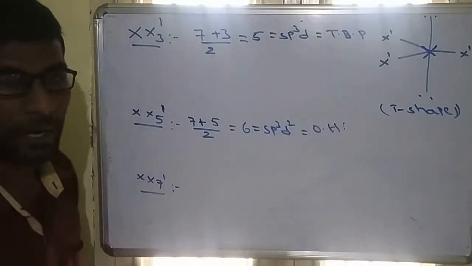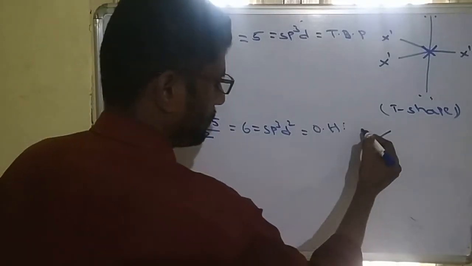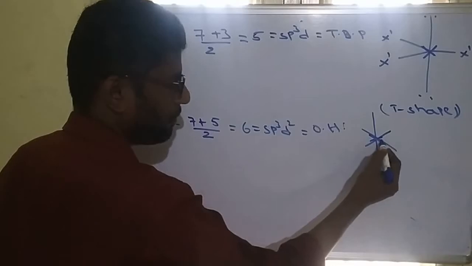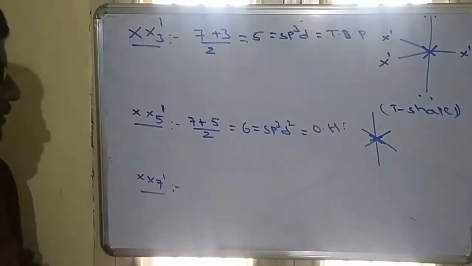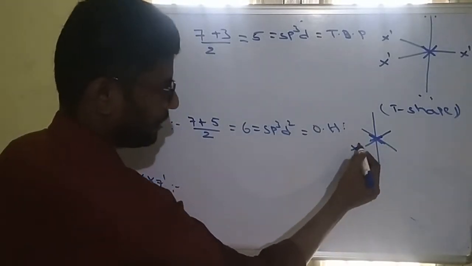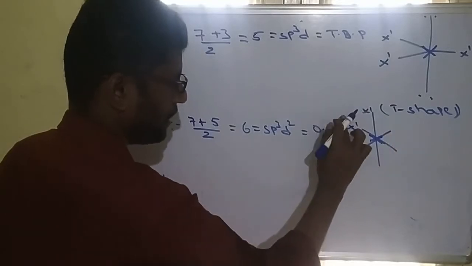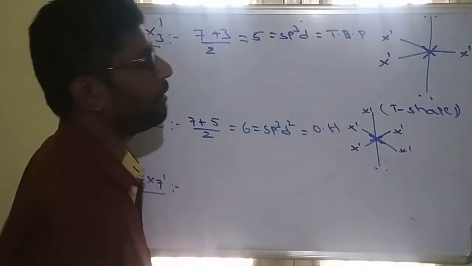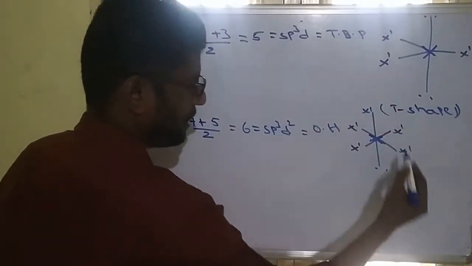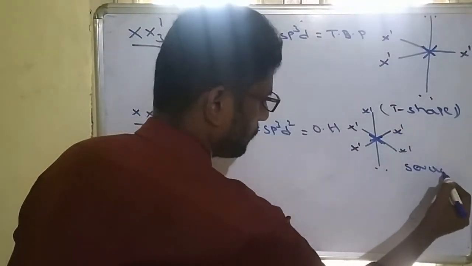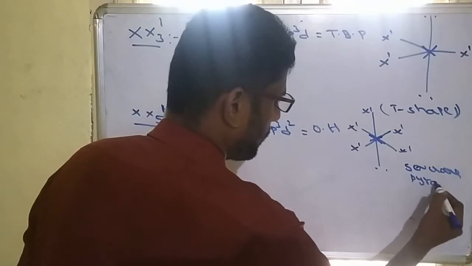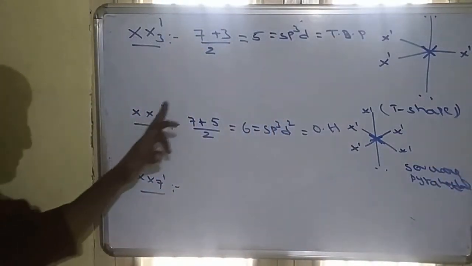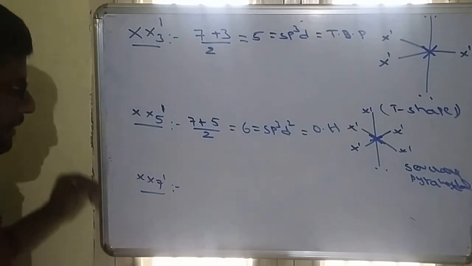Geometry will be octahedral. So this is the octahedral geometry. Central atom will be X. There are 5 small size halogens: X', X', X', X', X'. So one must be a lone pair. Here the shape must be square pyramidal. So all XX5' molecules are square pyramidal in shape.